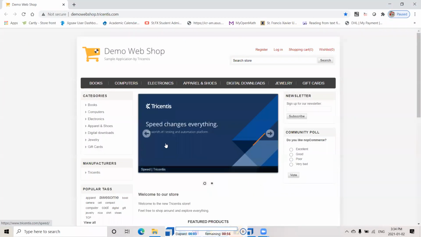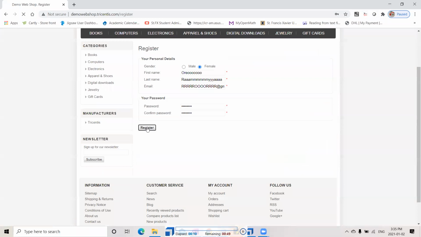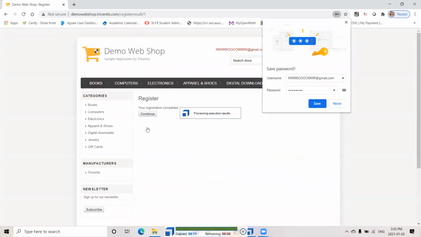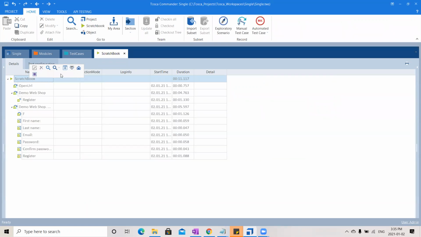It has started execution. See, it opened the URL. It clicked on register now. And now it will fill out all the values. See, I'm done. And see here there is a green color that came up, and these are the results. I'm just saying right click and here expand all. And see, these are the execution results. Everything is green, which means everything has run successfully. This is how easy it is to work with Tosca.